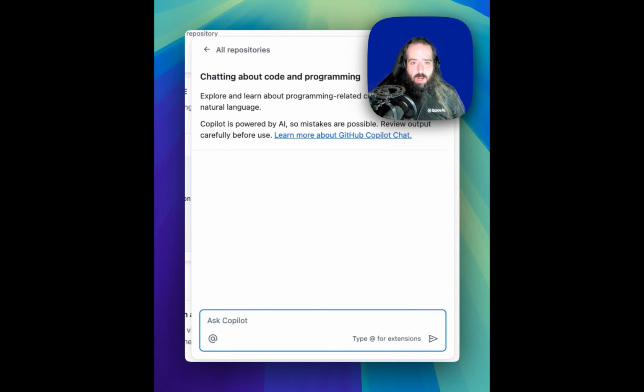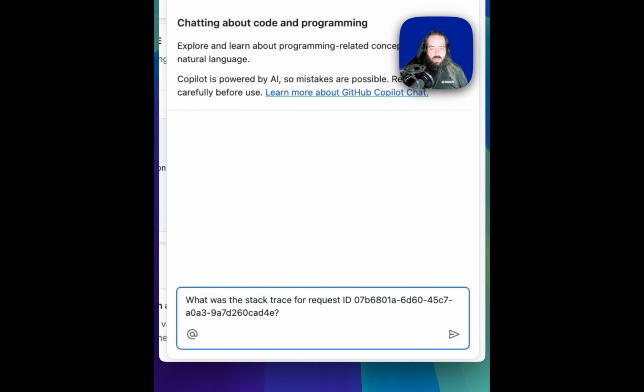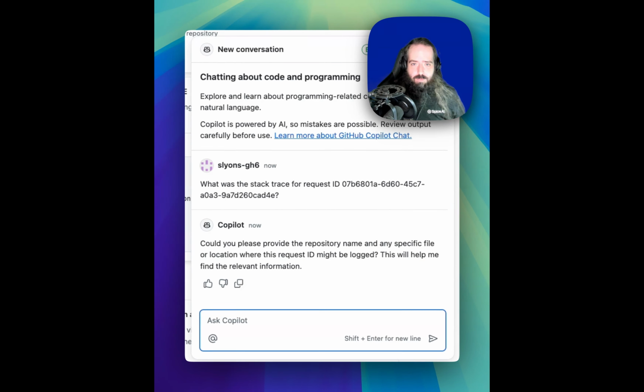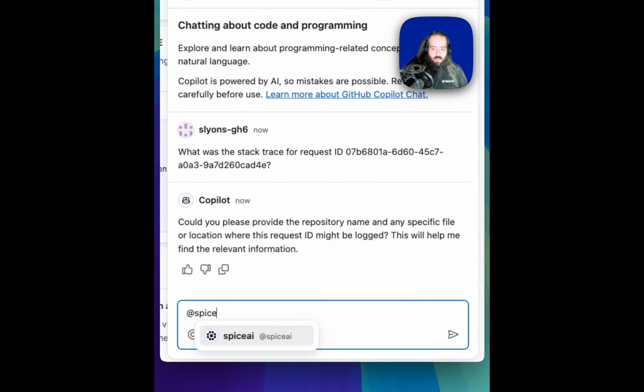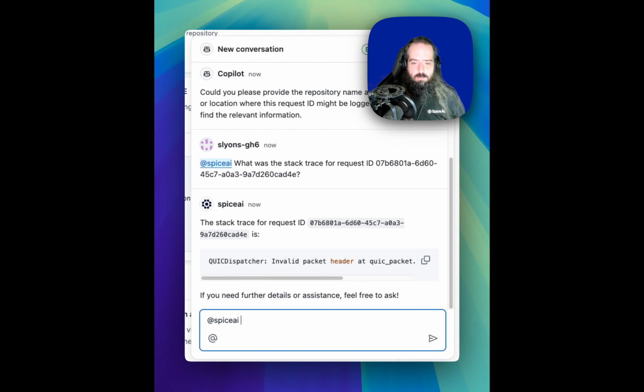Now let's go ahead and grab the stack trace for this error from Databricks. Let's ask, what was the stack trace for this request ID? Still unable to give me the answer that I need. Spice already has a connection to Databricks set up, so let's go ahead and use that instead. At Spice.ai, what was the stack trace for that request ID? It looks like the stack trace was related to Quick and HTTP protocol.